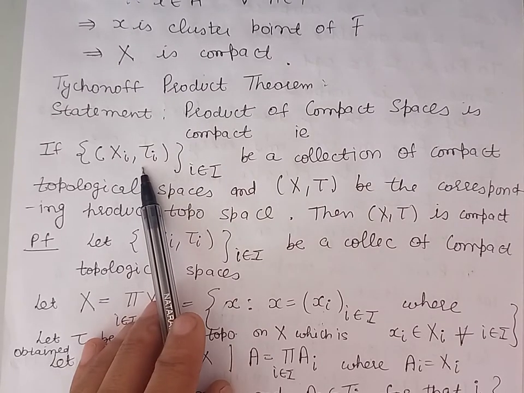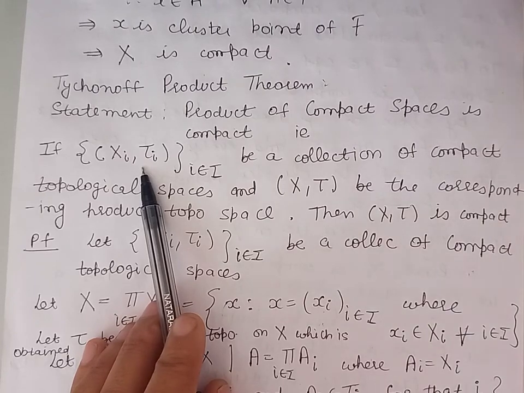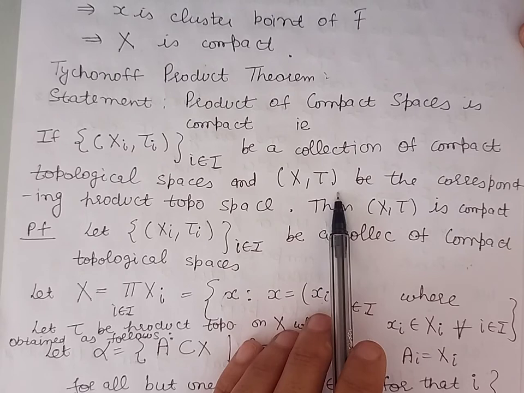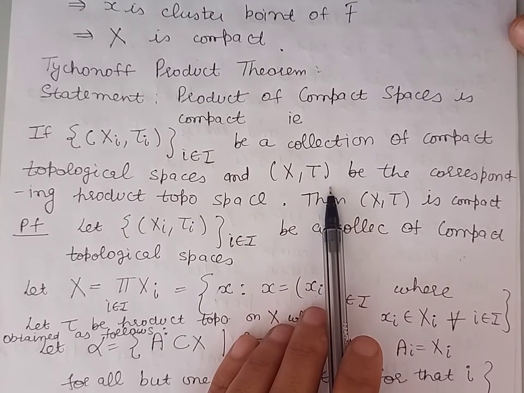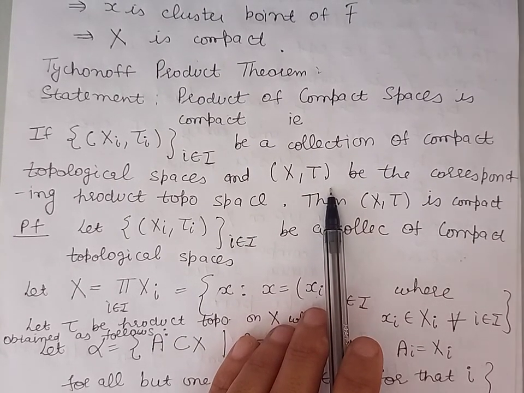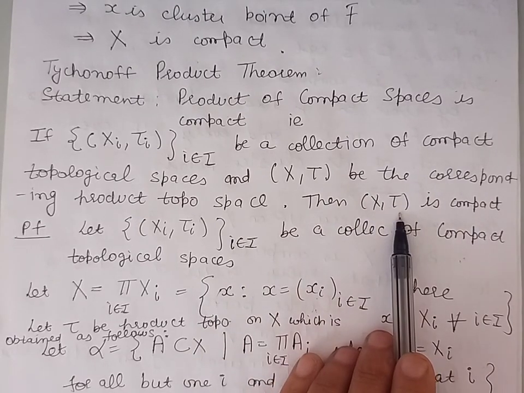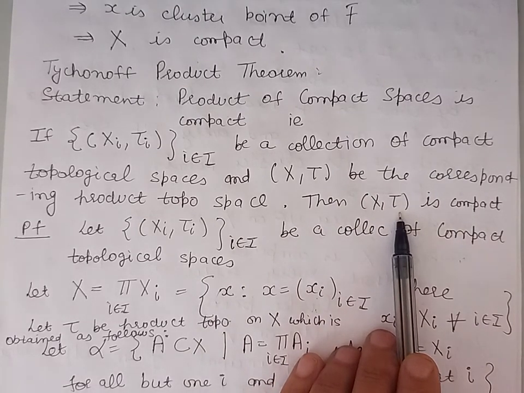This is a collection of compact topological spaces, and X is the corresponding product topological space. Then we are to prove that X with the product topology τ, that is compact.